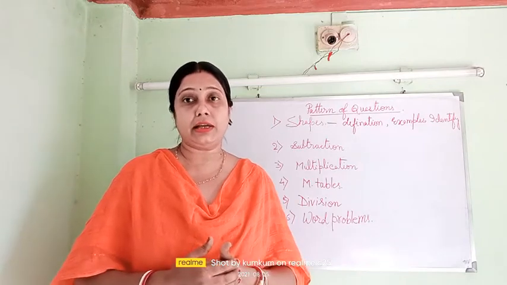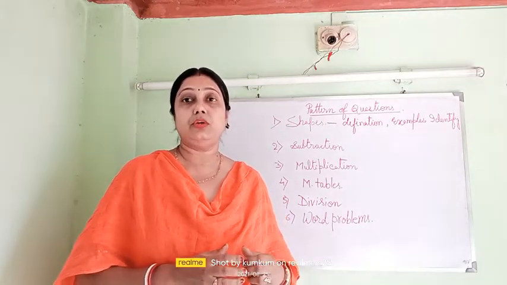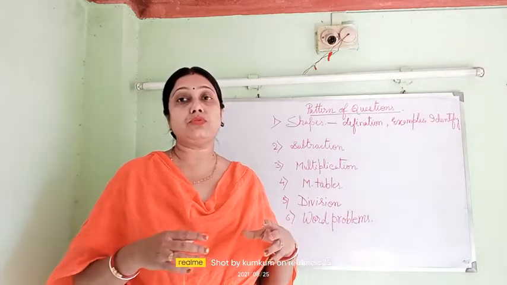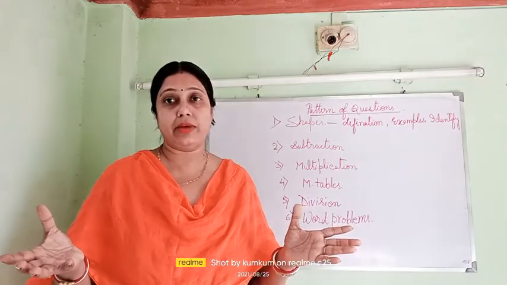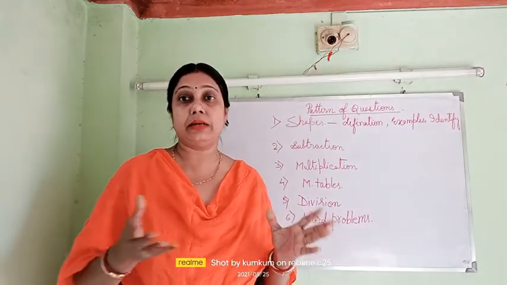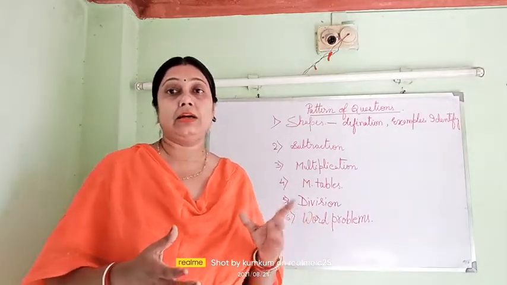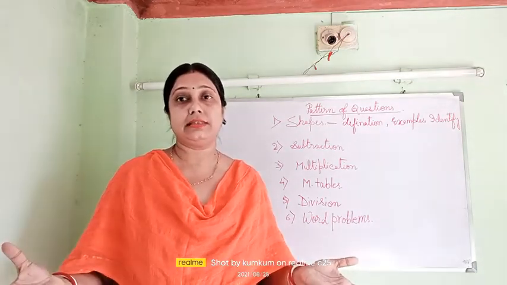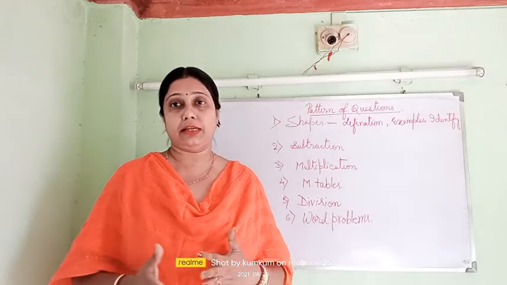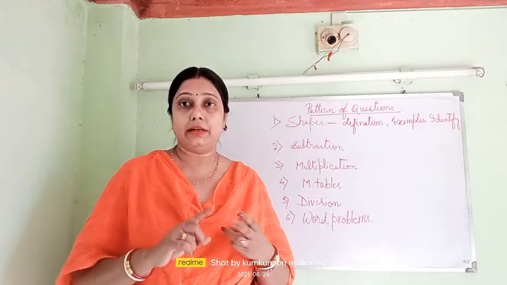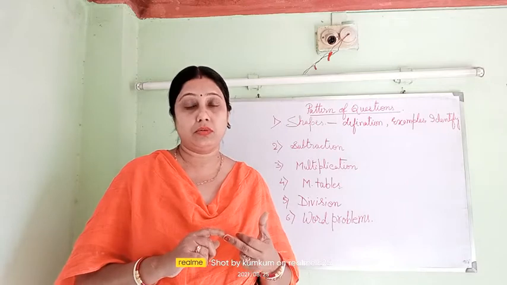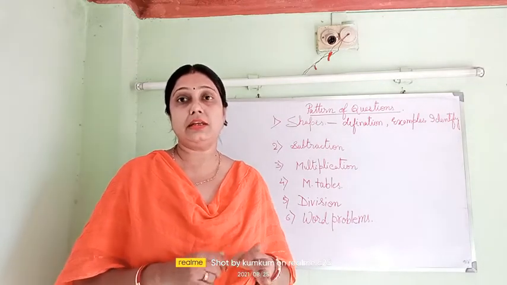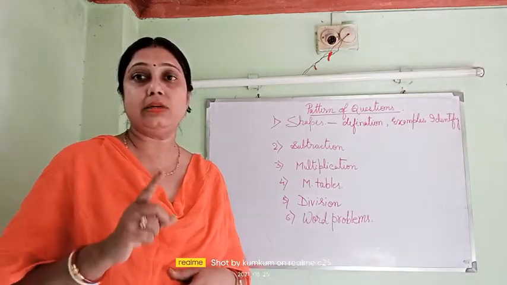Word problems are very important, because this time you are having multiplication also, subtraction also. So both word problems will be mixed. So how to identify? Suppose you are given the value of 1, and you are asked to find out the maximum number of values, that means it is asked to do multiplication. Suppose I am asking, one chair is having 4 legs, that means 4 chairs have how many legs? So you have to do multiplication. Words like a, per, each, once are used for 1 in maths.